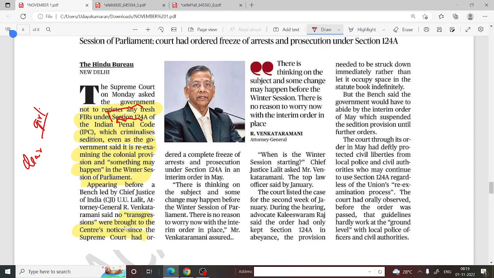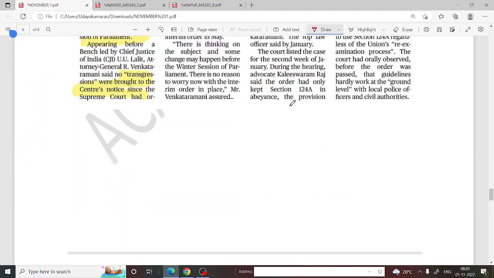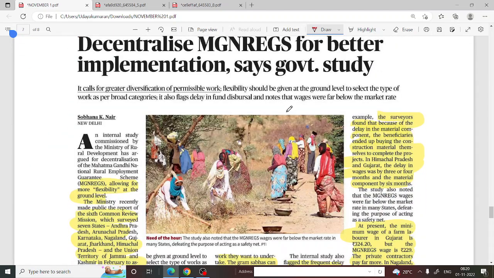These transgressions were brought to the Centre's notice. In reply, the Attorney General of the central government has said that these laws will be changed in the winter session. This is all about this topic, so we will be moving on to the next topic.